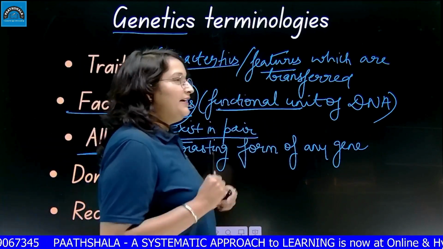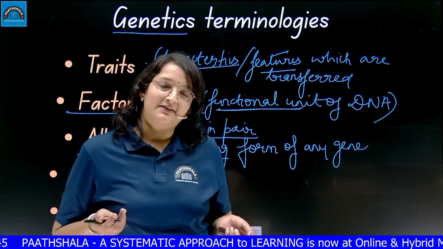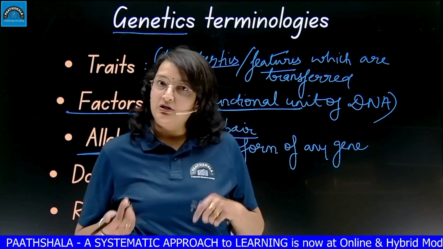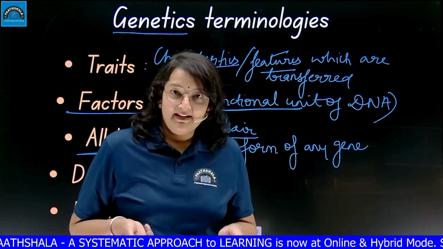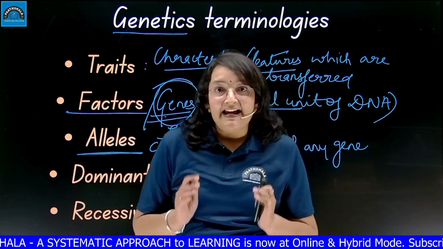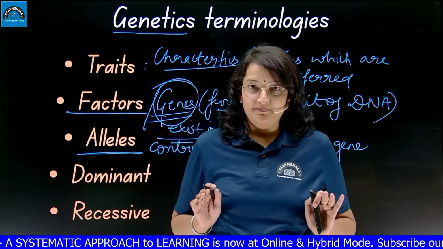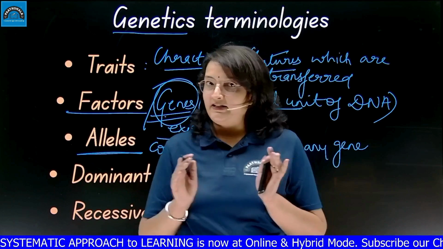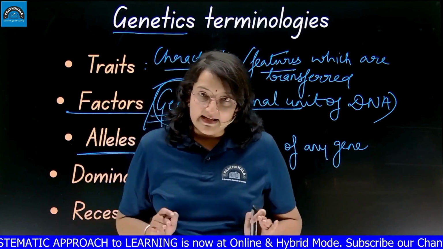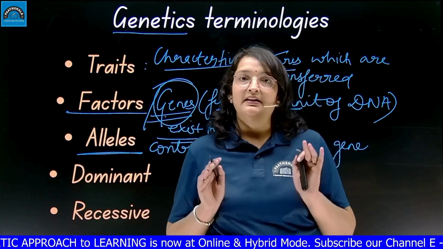Like if I am talking about a pea plant, that pea plant is having a contrasting trait. It can be tall, it can be dwarf. So I must say that the gene which is responsible for the height of the plant is having two contrasting forms. Either it can be tall or it can be dwarf. So the contrasting form of any gene, any trait, is called allele.